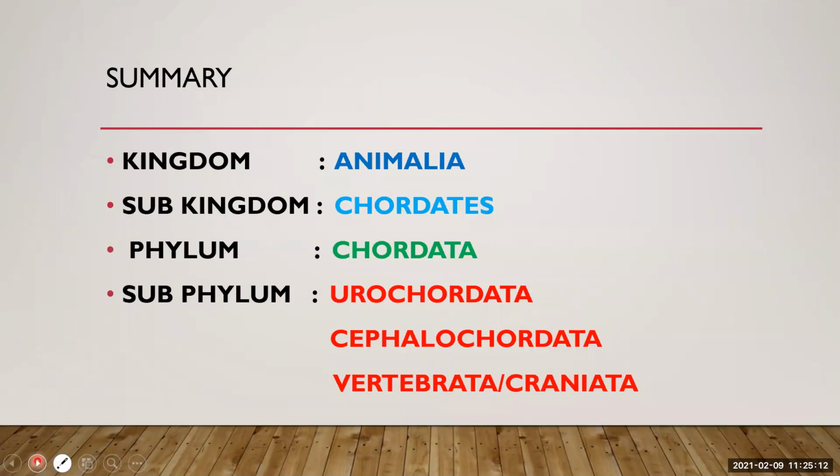So today we have covered the topic subkingdom chordates. All the animals are grouped into the kingdom Animalia.